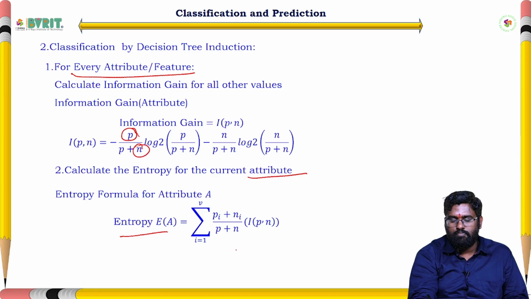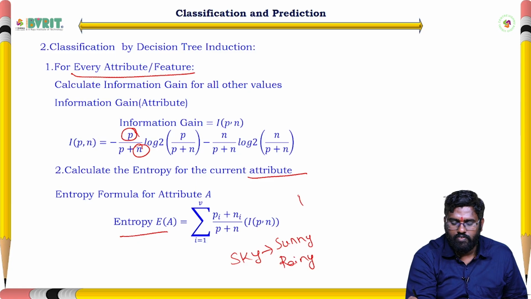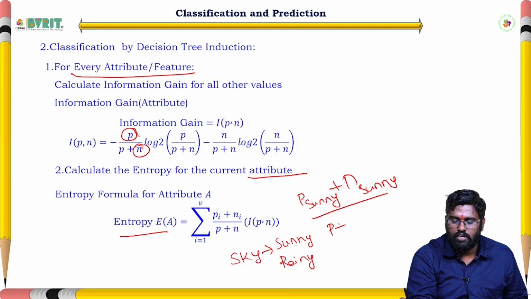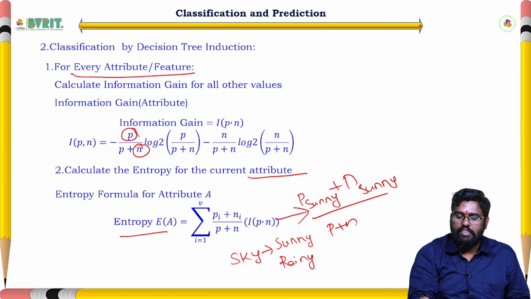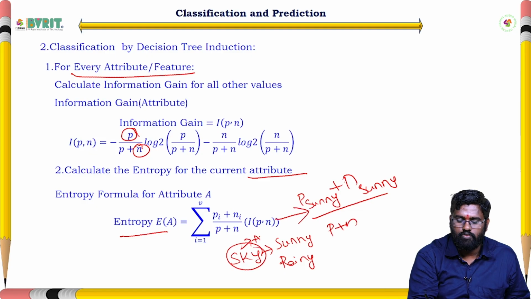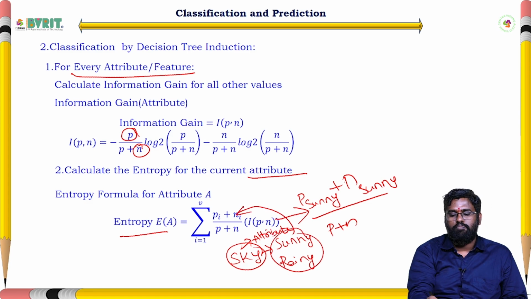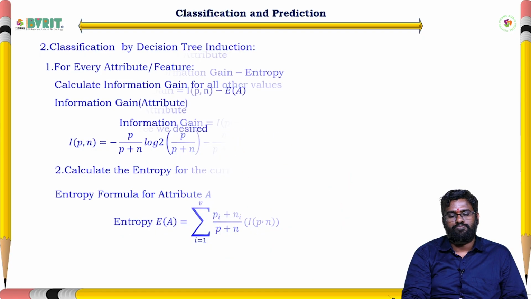For example, for sky, the types are sunny and rainy. These are the 2 types it has. Pi plus Ni means, for sky with respect to sunny, the number of positives plus the number of negatives with respect to sunny, divided by P plus N. Like this we need to write the formula. For whatever attribute we are using, these are the types. This is called Pi plus Ni, and P plus N is from the data set.